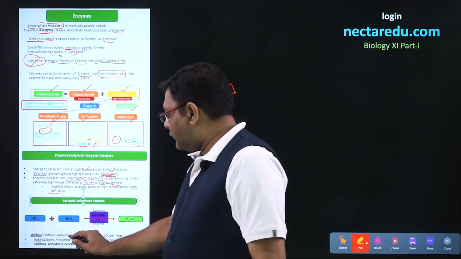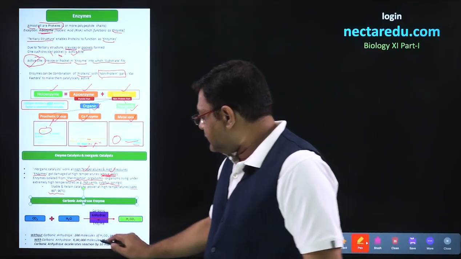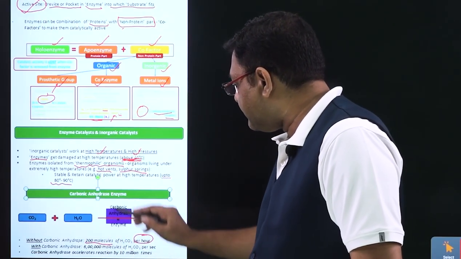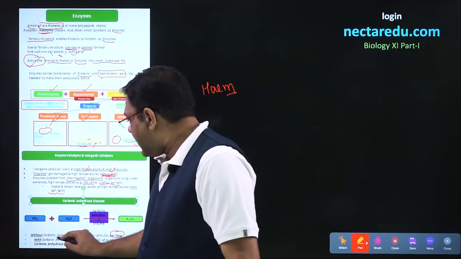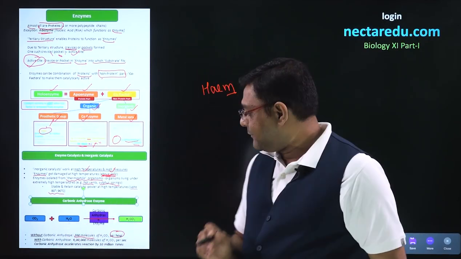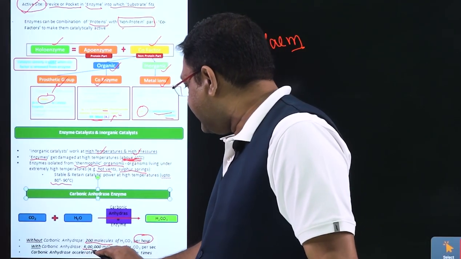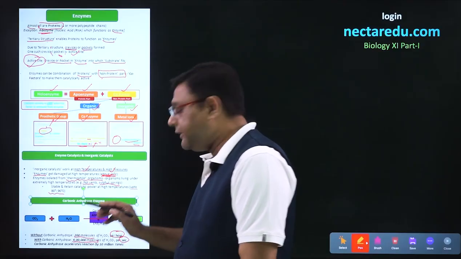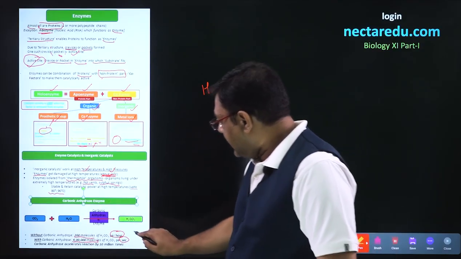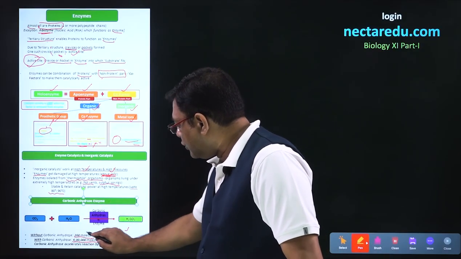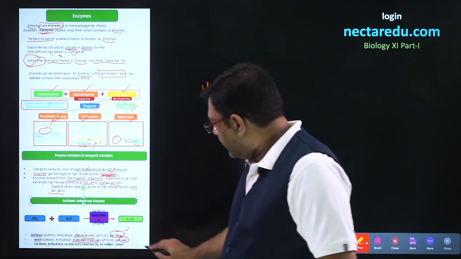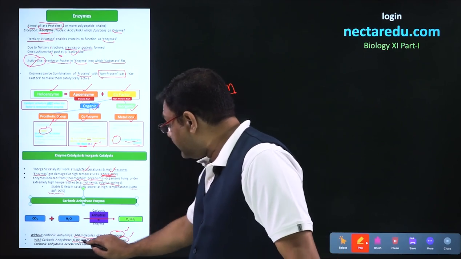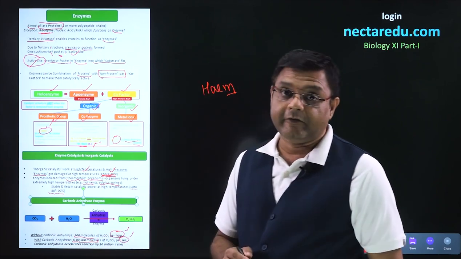Without the carbonic anhydrase enzyme, just 200 molecules of H2CO3 are formed per hour. But when this enzyme is present, it results in the formation of 6 lakh molecules per second. So the units need to be seen here. Here we are talking about 200 molecules in 1 hour, but here the reaction is accelerated, so in 1 second 6 lakh molecules will be formed.